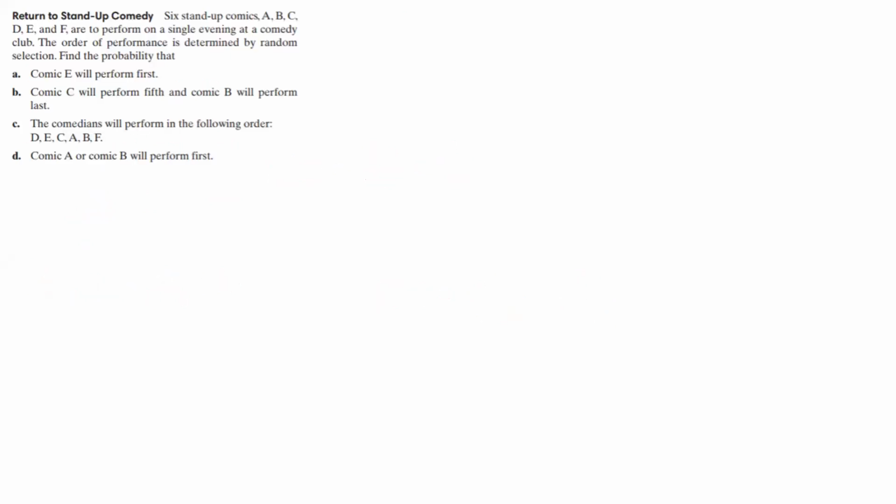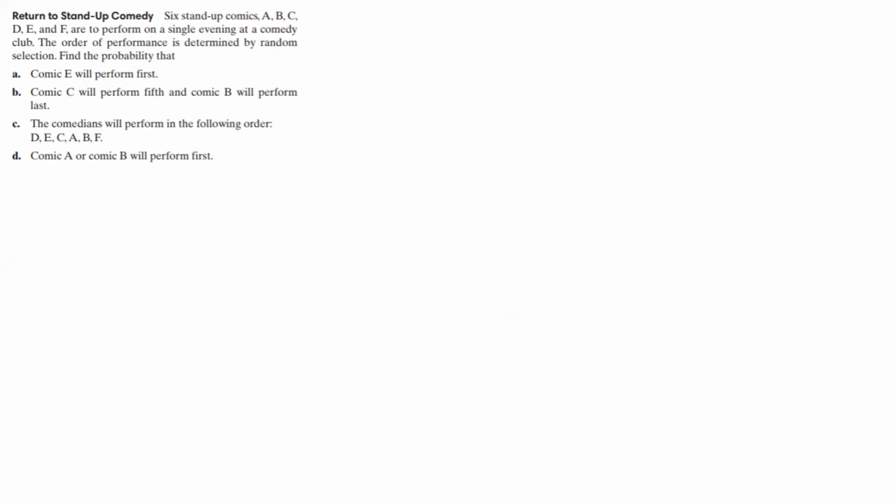All right, so let's do another one. It says we're going to return to stand-up comedy. Six stand-up comics, A, B, C, D, E, and F, are to perform on a single evening at a comedy club. The order of performance is determined by random selection. Find the probability that comic E will perform first, comic C will perform fifth, and comic B will perform last.